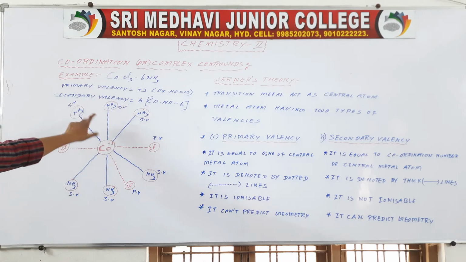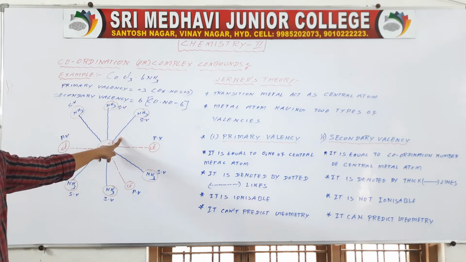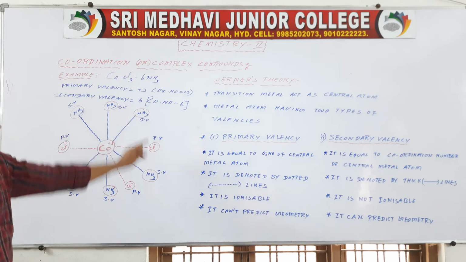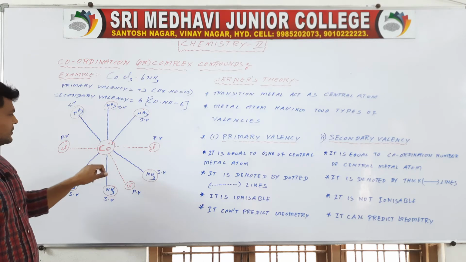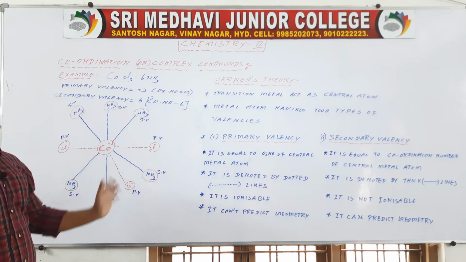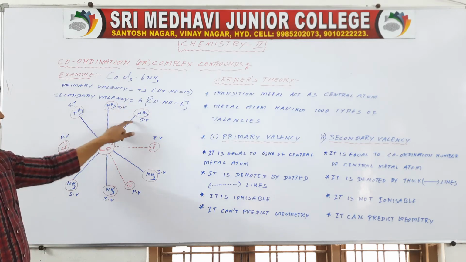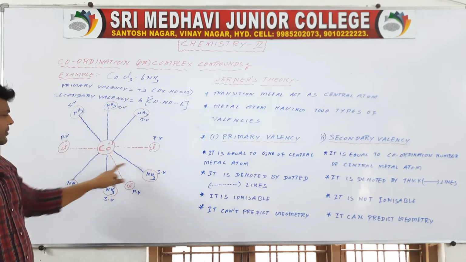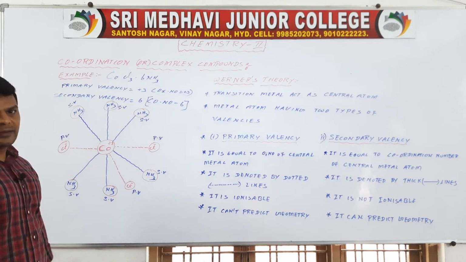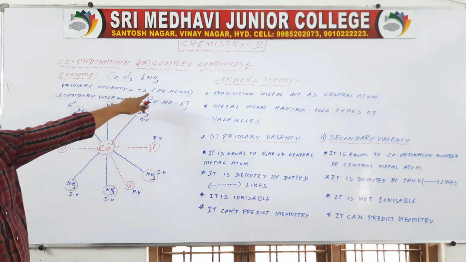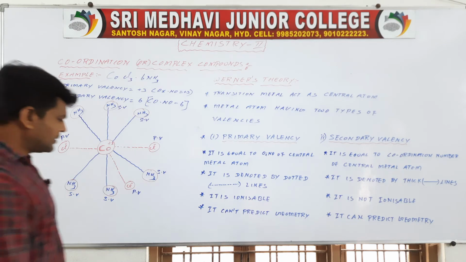So this is nothing but 1, 2, 3. Primary valency is denoted by dotted lines, which is ionizable. Secondary valency is denoted by thick lines, which forms coordinate covalent bonds with the central metal atom; these are called ligands, which we are going to discuss. How many chlorines? 3. So oxidation state is plus 3. How many ammonias? 1, 2, 3, 4, 5, 6. So coordination number is 6, which decides the shape of the molecule. Understand? Primary valency plus 3 is the oxidation state, secondary valency 6 is the coordination number.